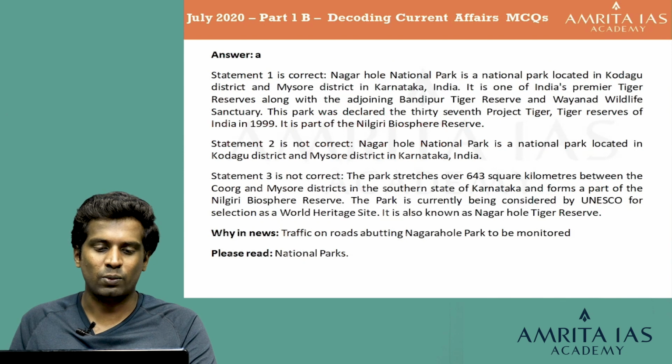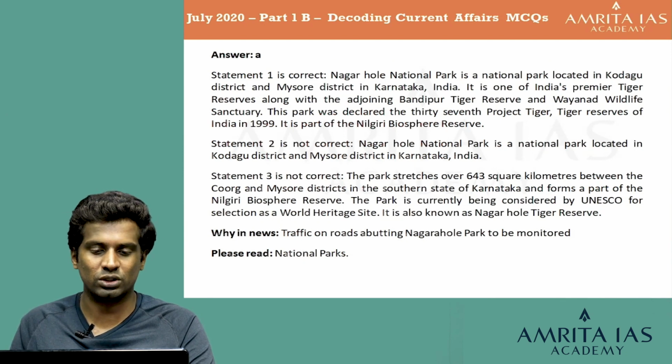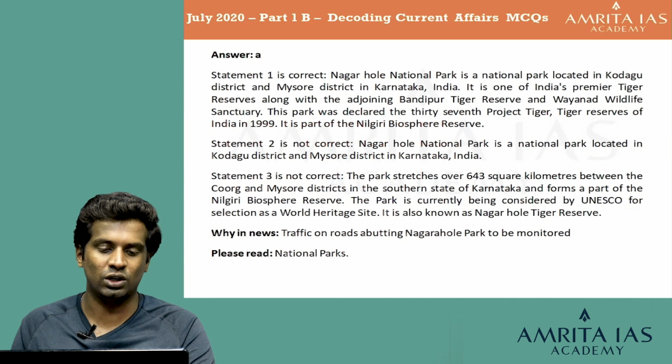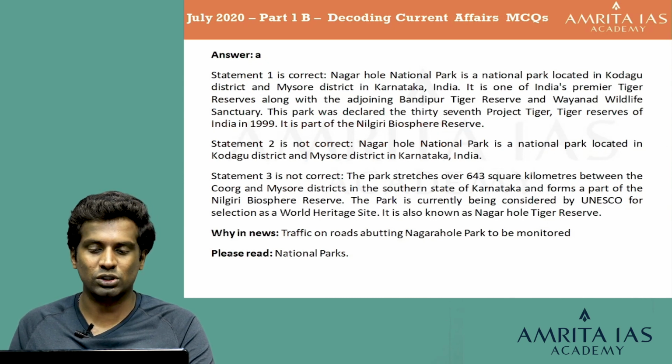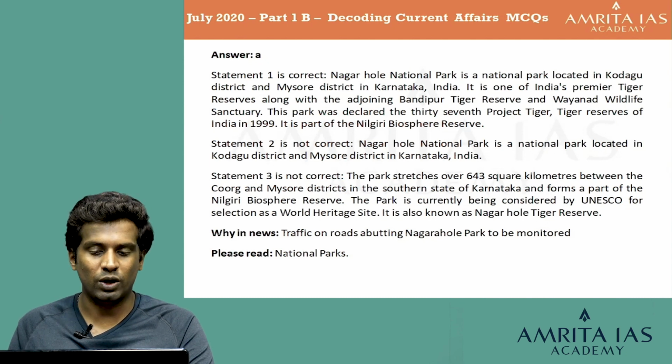Answer is A. Statement 1 is correct because Nagarhole National Park is a national park located in Kodagu district and Mysore district in Karnataka, India. It is one of India's premier tiger reserves along with the adjoining Bandipur Tiger Reserve and Wayanad Wildlife Sanctuary. This park was declared the 37th Project Tiger Reserve of India in 1999. It is a part of the Nilgiri Biosphere Reserve.